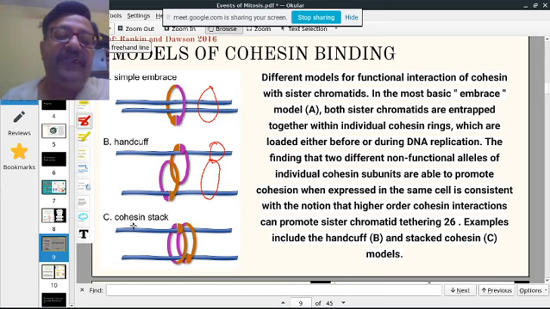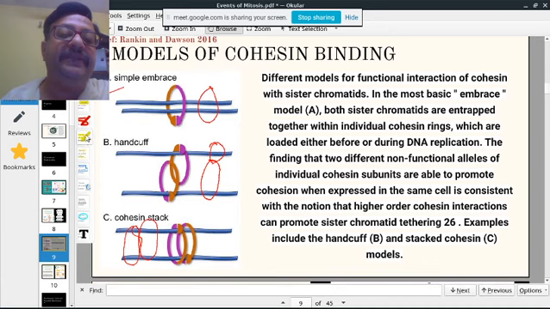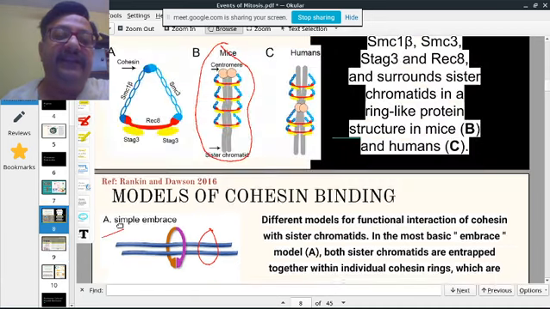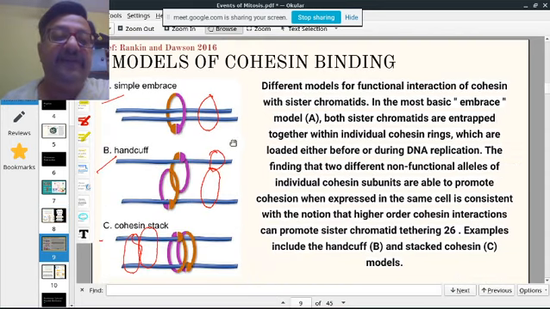Or it could be that two molecules stack like this. So you have the three models. One is the simple embrace, the second is the handcuff, and the third is the cohesin stack.